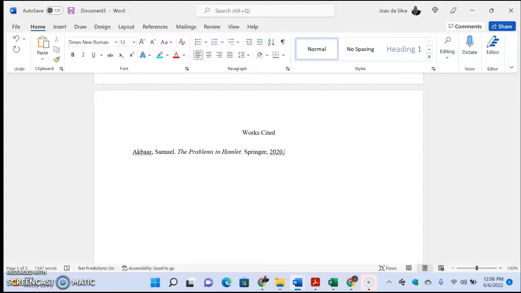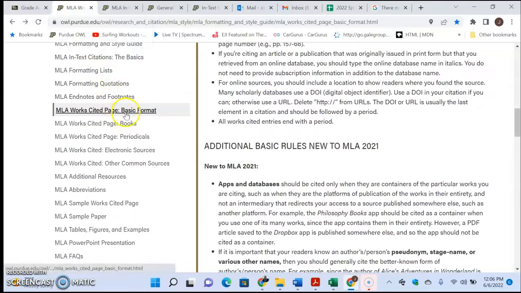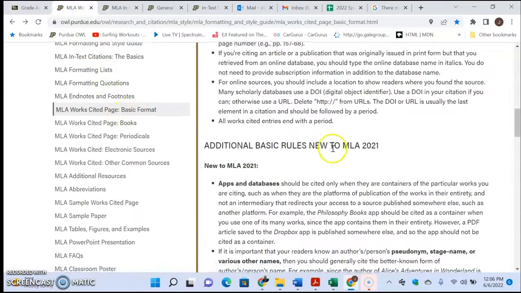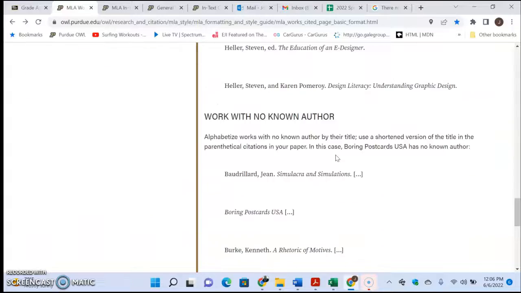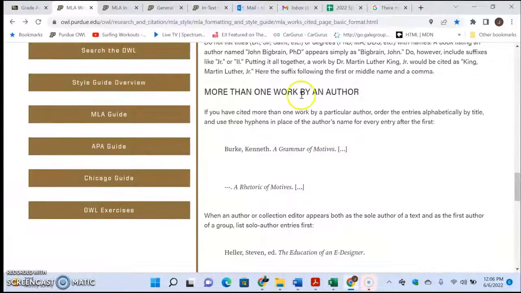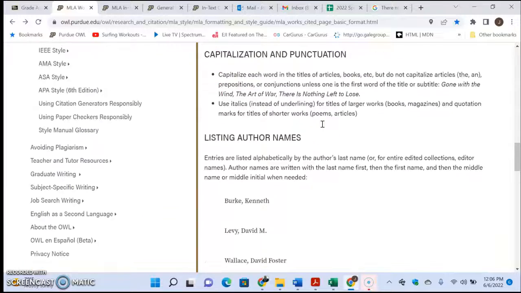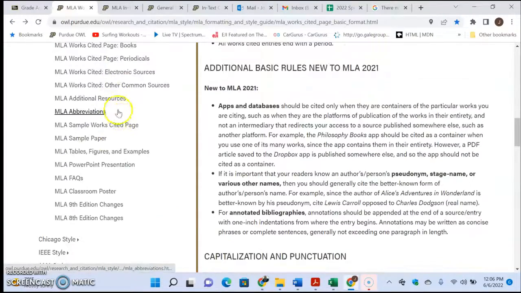So this is the format for a book, but if I am not sure what the format is to list when it's a book, I can go here to the MLA works cited page and see what the format needs to be. And here are the suggestions. Like, what if it is by one author? What if it is by many authors? And then it also tells you, what if it's from a book?